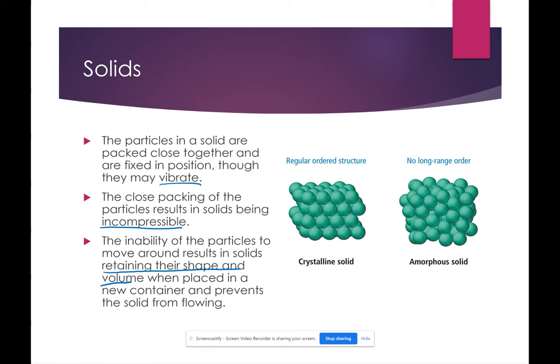There are two types of solids, crystalline solids and amorphous solids. Crystalline solids have very ordered and regular repeating patterns. Amorphous solids are more random.